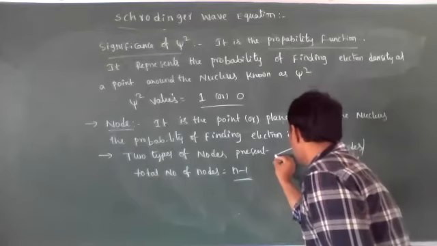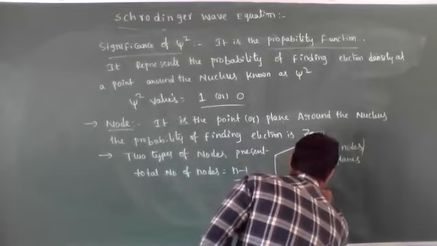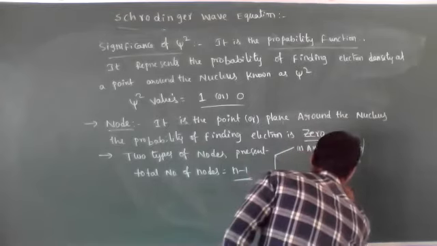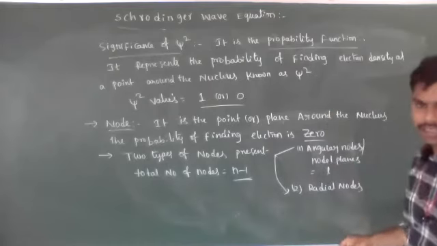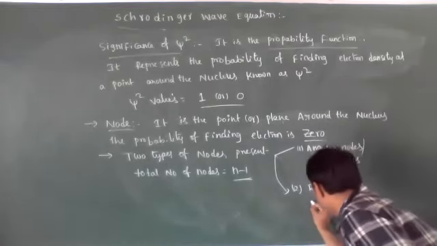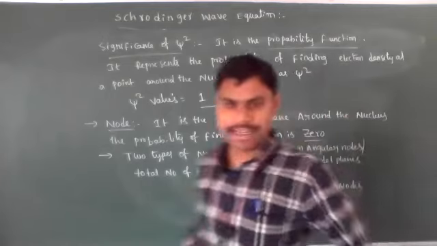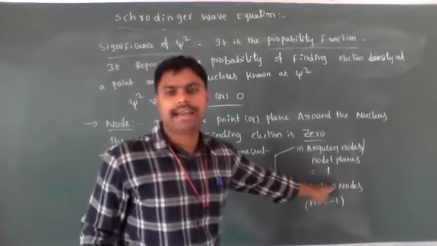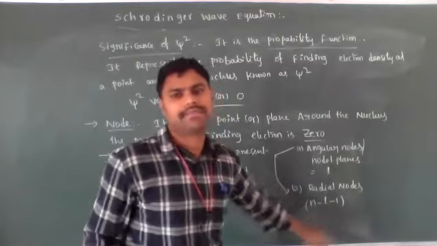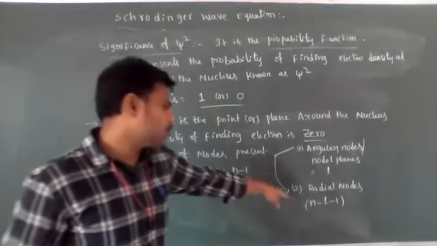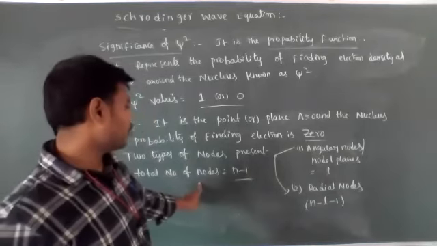The second one is radial nodes. The radial nodes formula is n minus L minus 1. See, both you have to add. The angular nodes are the L value, where L means azimuthal quantum number, and radial nodes are n minus L minus 1. So the total of angular nodes plus radial nodes is equal to n minus 1, the total number of nodes.